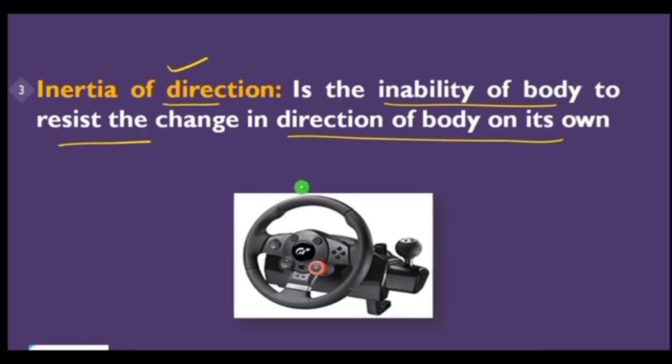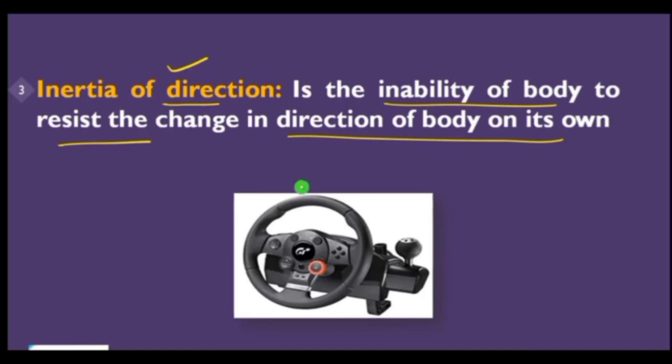For example, when a fast moving bus negotiates a curve on the road, passengers fall away from the center of the curved road. Or suppose a stone is tied to a string and whirled in a horizontal circle. If the string breaks, the stone flies away.